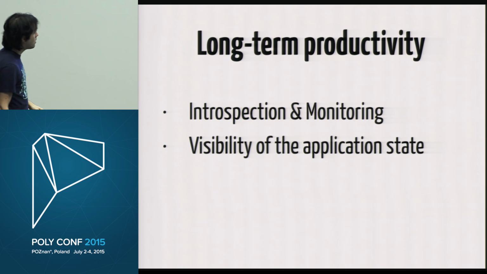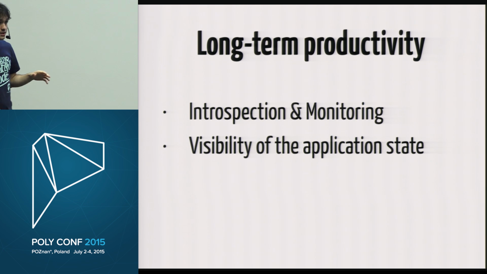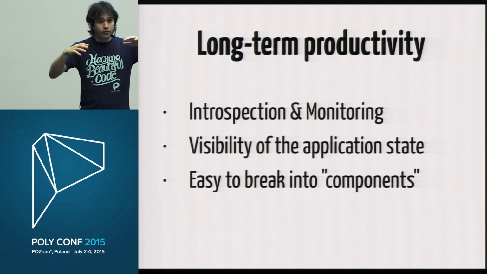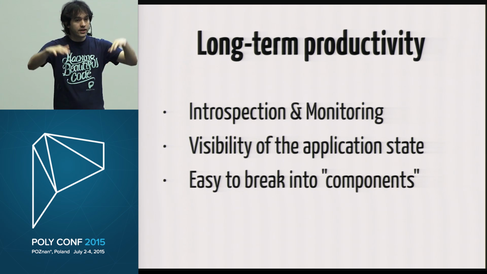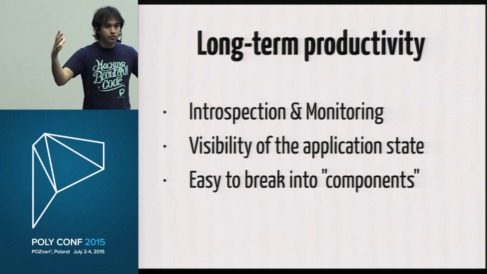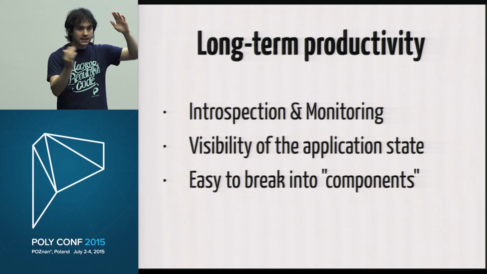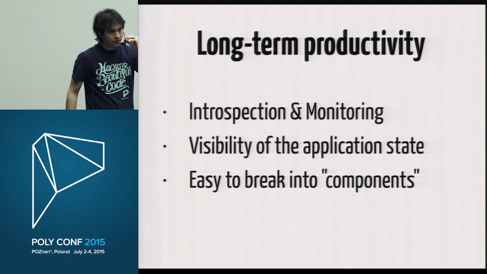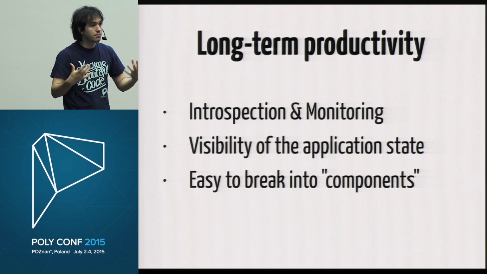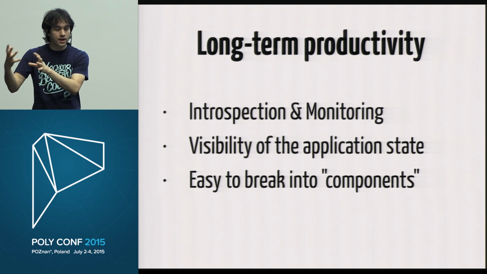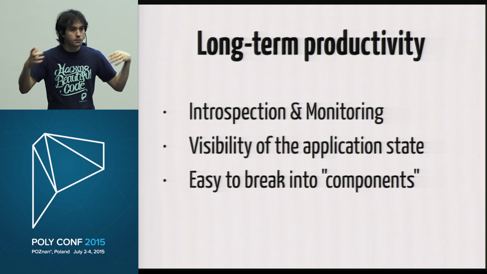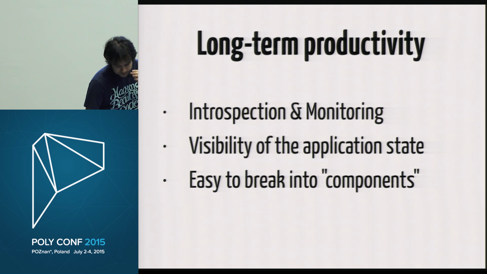It's easy to break into components. It's extremely important. As your application grows big, right, you need to be able to break it into parts. And if we had that supervision tree, one very easy thing you can do is say, hey, this tree is growing too big at this point. What if I get this branch and move it to another application with its own start and stop code, right? So it's a very easy way to break components apart because, again, it's all processes, right? Everything is explicit, communication is explicit, and so on.